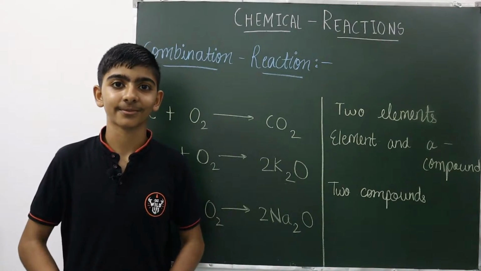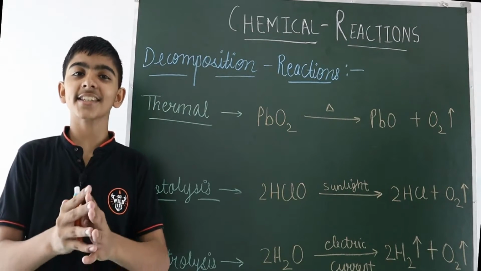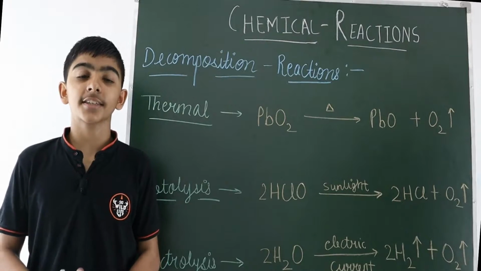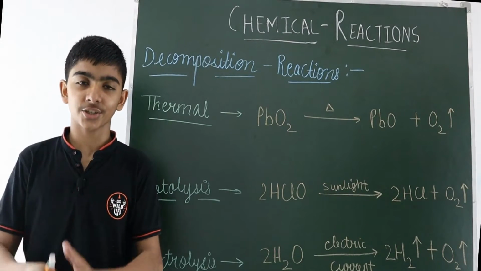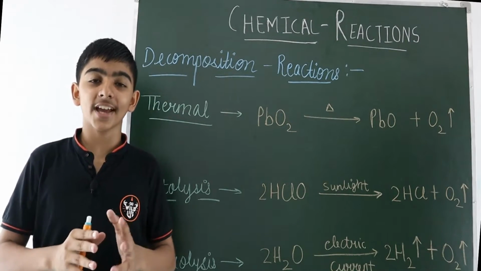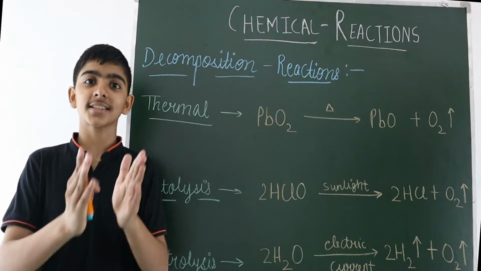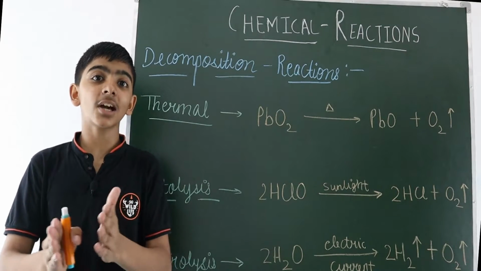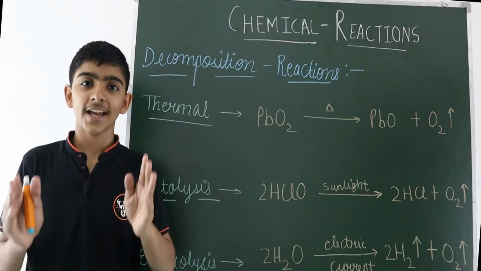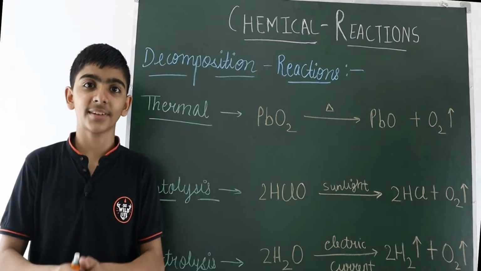Let's move further. So friends, the next type of chemical reaction is the decomposition reaction. A decomposition reaction is a type of chemical reaction in which a single compound breaks down into two or more elements or compounds.